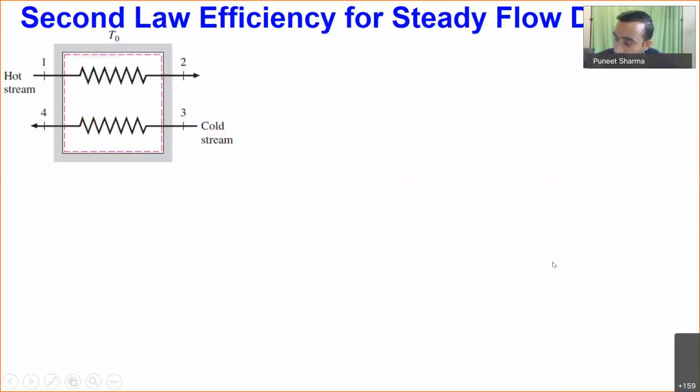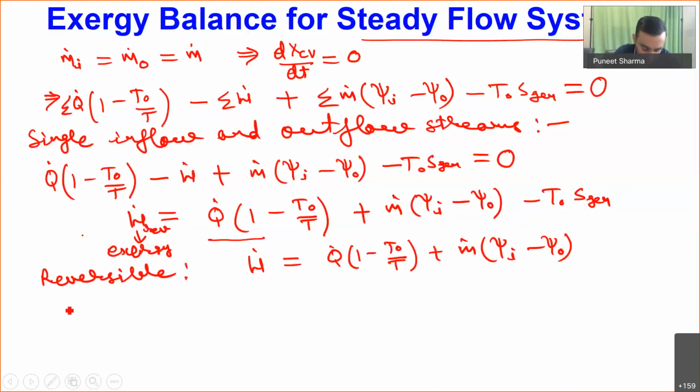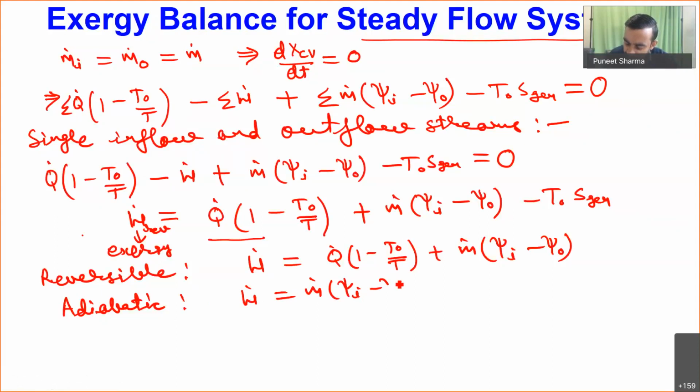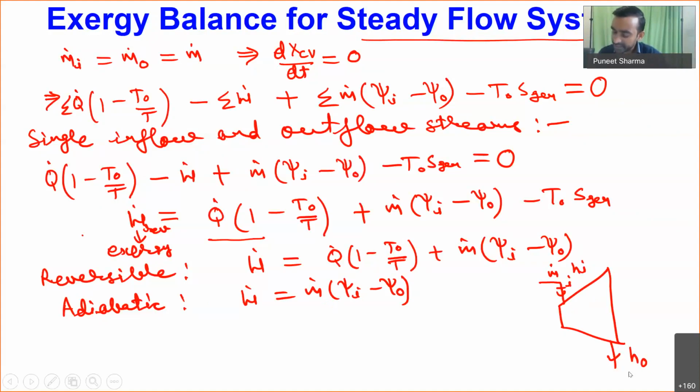And if we make the further assumption of an adiabatic case, then for the adiabatic case I will have w dot equal to m dot times (psi i minus psi o). Let me demonstrate one example. If I take a turbine, we know it is a reversible adiabatic process and a steady flow device. At the inlet, the stream enters at m dot with enthalpy Hi, and at the outlet I will have enthalpy Ho, and the same mass flows out.